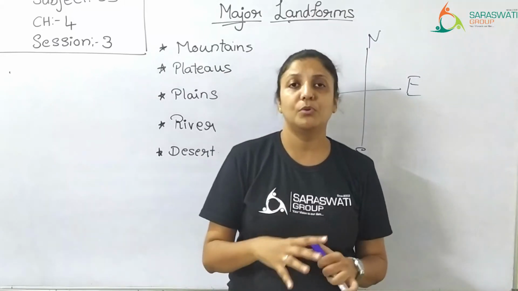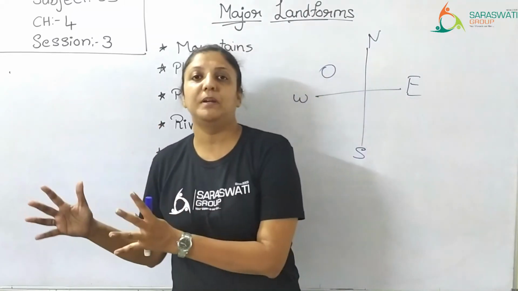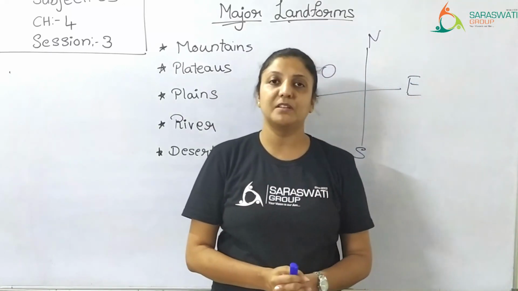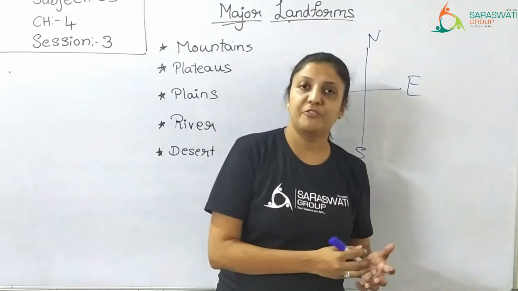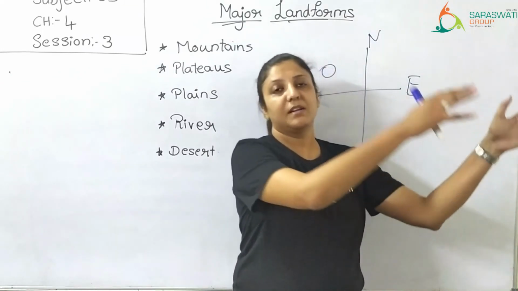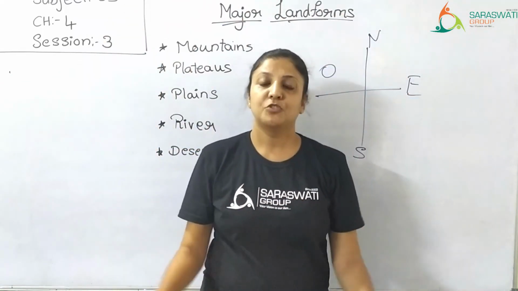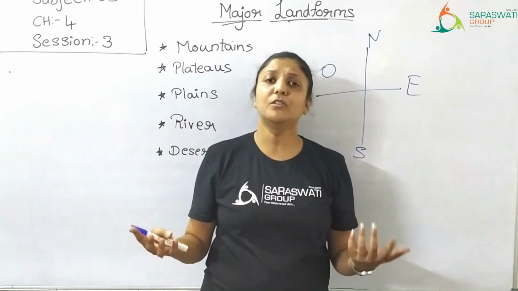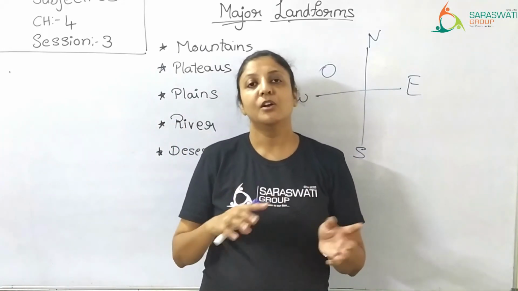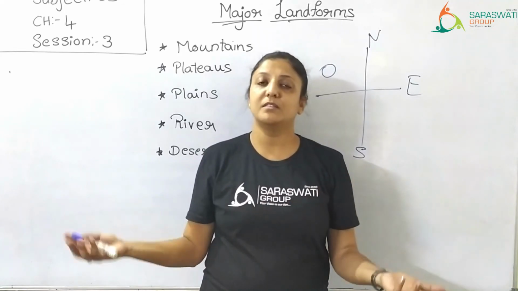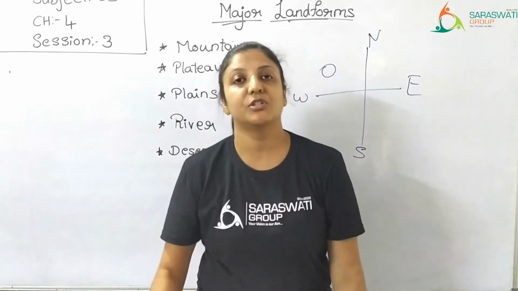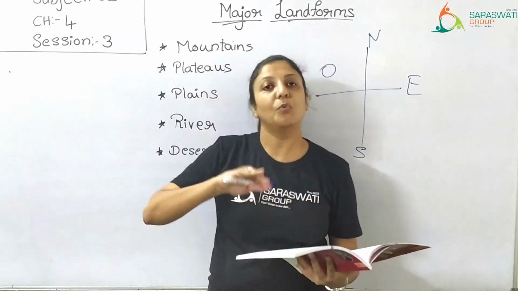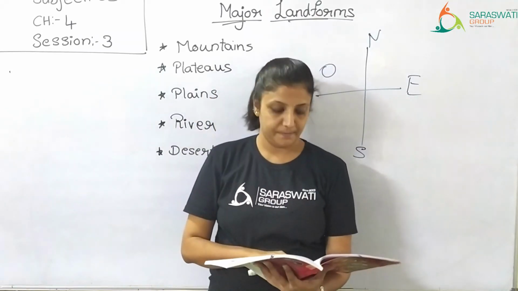And when this wind blows, the sand from one place is carried away with the wind and gets deposited in some other place. And the next time the wind blows, sand from that part gets shifted to some other part. So these sand dunes do not have any fixed place, because the wind carries this sand from one place to another and these dunes get shifted. Right? Sand dunes are nothing but small hills made up of sand.